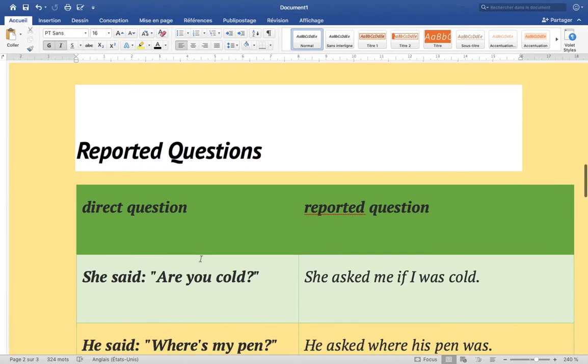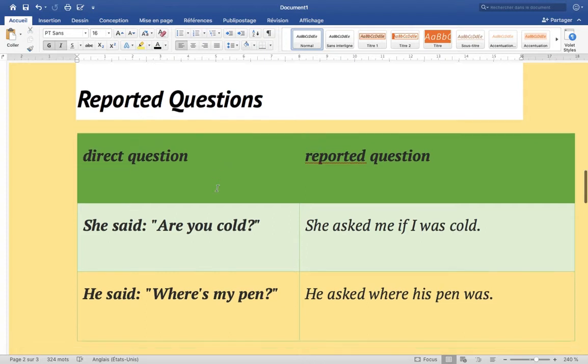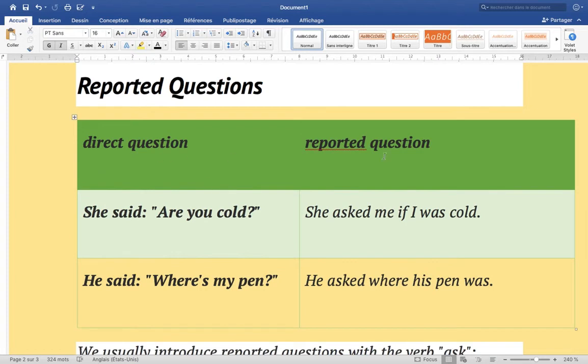Okay, so we're gonna move to the question form. In how we gonna report question forms. So as you know, we have different kinds of questions. Okay, so we have yes or no questions, we have choice questions, and we have double H questions, or question words. Okay, so here we have an example: direct question and reported question.